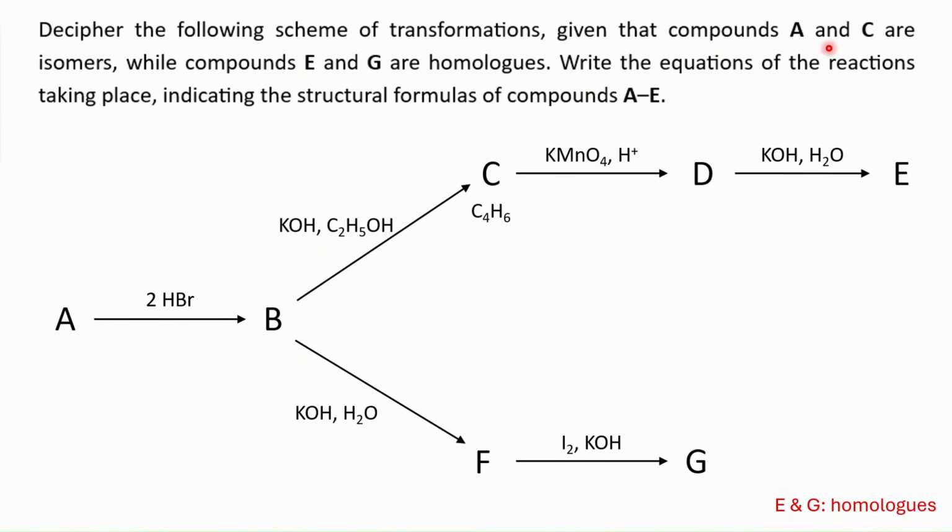And then they also tell us that A and C are isomers. They have given us the molecular formula for C. So if A and C are isomers, we already know that A should also have the same molecular formula. And this is a bit, I would say, misleading from the authors' side, in a sense that just saying isomers might not be enough, because it could be a stereoisomer or structural isomer or maybe a configurational isomer.